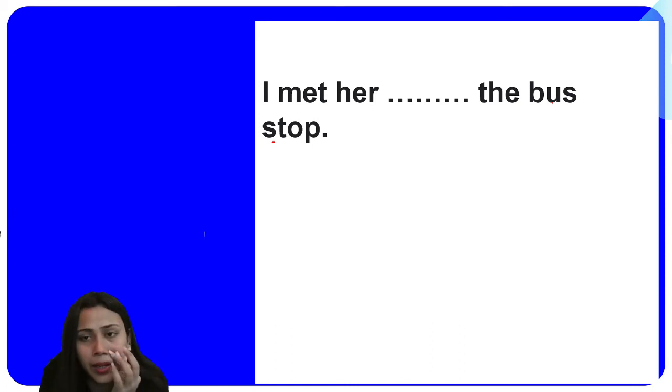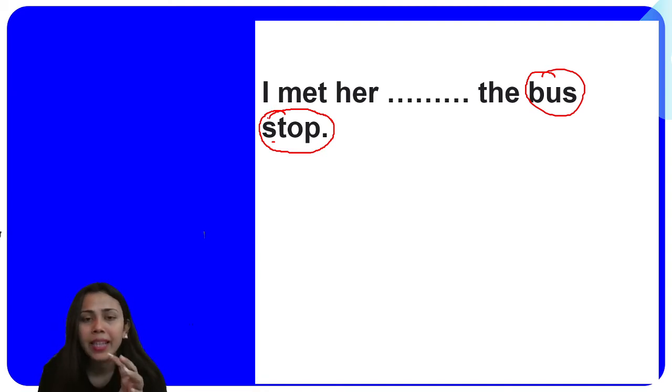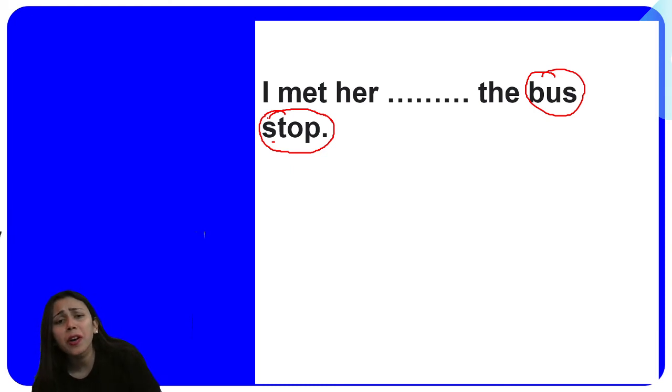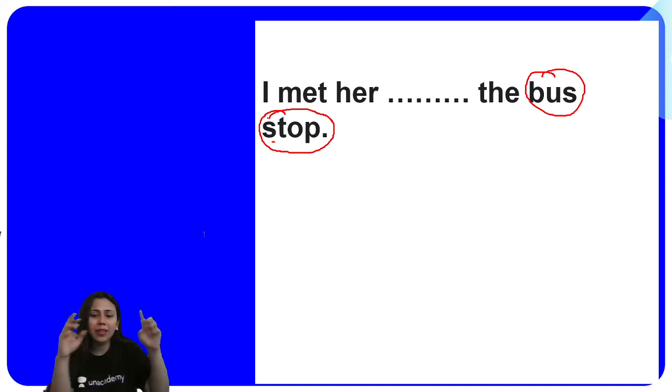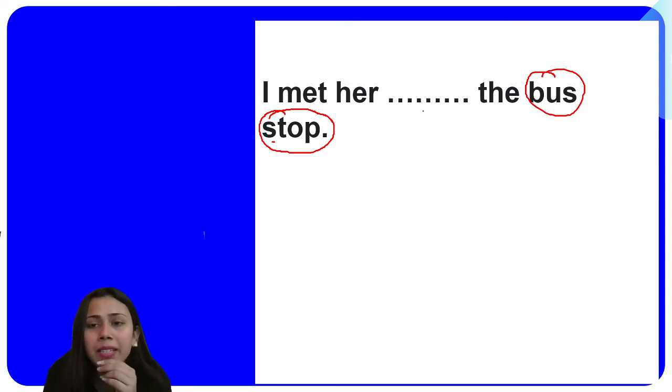Okay, so here I met her dash the bus stop. So bus stop, it's so obvious. Let's take example of Delhi only. Delhi is an enclosed space. There are so many bus stops, right? So bus stop is a point of a place, right? उस जगह का एक point है. Delhi पूरा Delhi is a whole space where this point is, right? Bus stop is a point